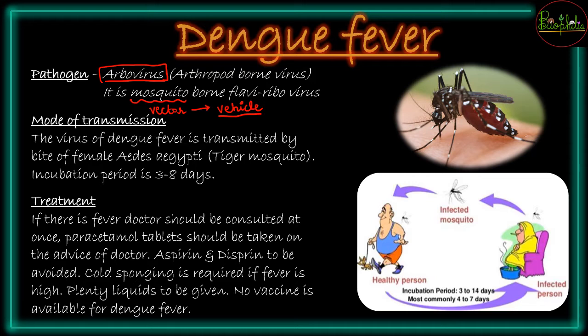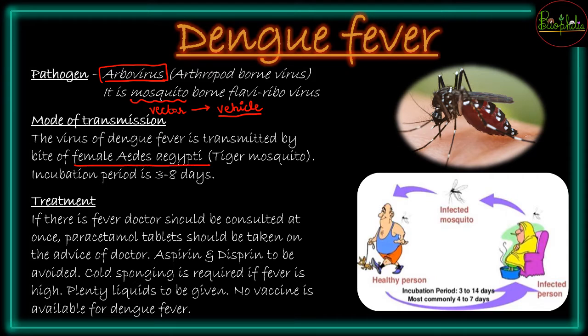So this virus is going to be seen in the mosquito, and this mosquito, once it goes from one infected person to the other healthy person and bites, तो वहाँ पे हेल्दी पर्सन में जब इन्फेक्टेड पर्सन का ब्लड मिक्स हो जाता है, then this virus is being transmitted, and the bite of a specific mosquito is going to pass on this virus, and that mosquito is going to be the female Aedes aegypti mosquito.